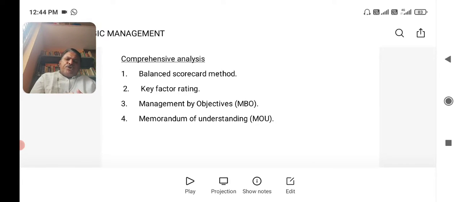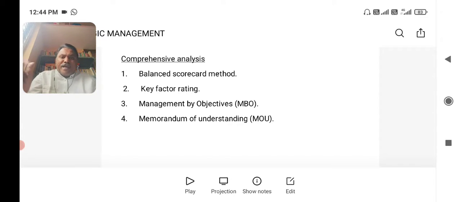The objectives should not be ambiguous, it should be clear, specific. We should produce this much, we should sell this much, we should make profit of this much, we should give dividends this much. Specific in terms of percentage, in terms of units, in terms of either qualitative or quantitative perspective. Clear cut objective, specific. The objectives should be measurable.